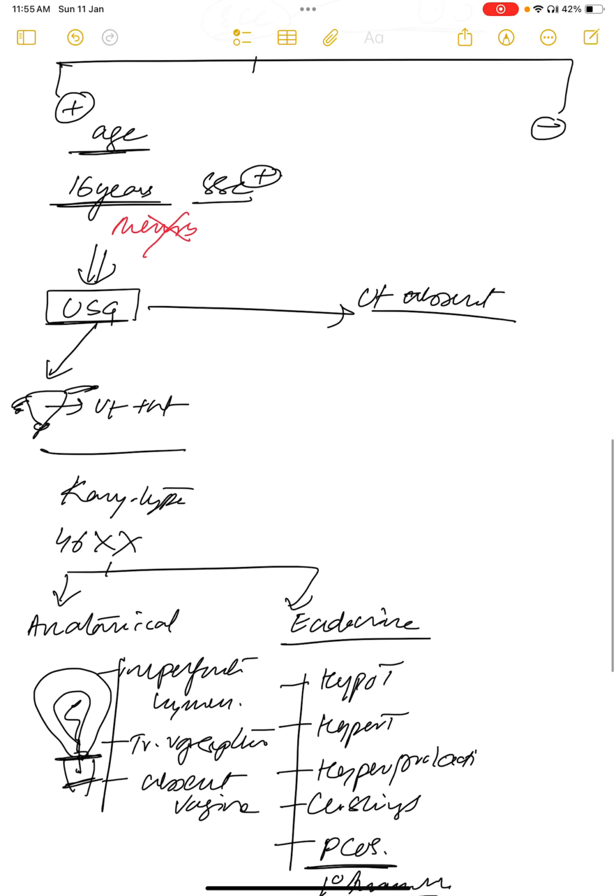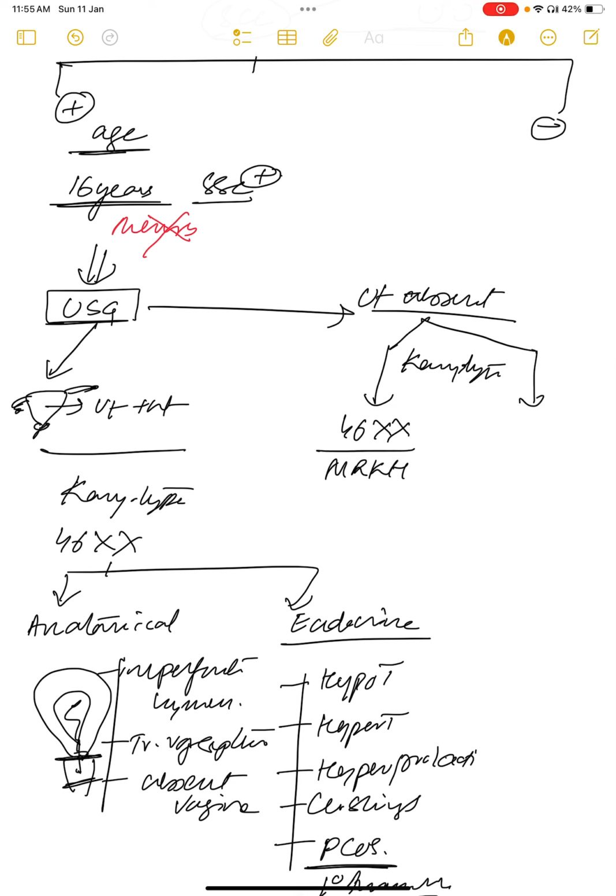Next, if the uterus is absent, then also you'll do karyotyping. If it is 46XX and there is no uterus, then it is MRKH syndrome. If it is 46XY and there is no uterus, then it is androgen insensitivity syndrome. Remember, androgen insensitivity is absent uterus. That's about age 16.